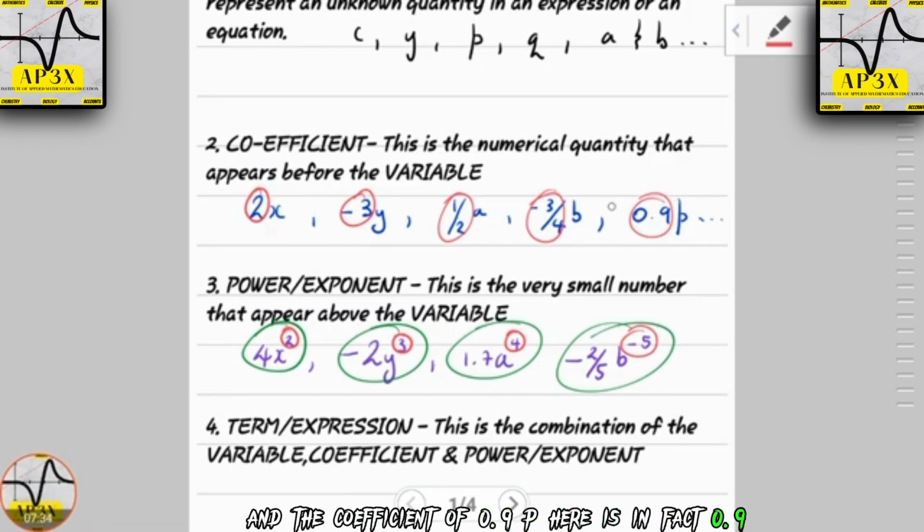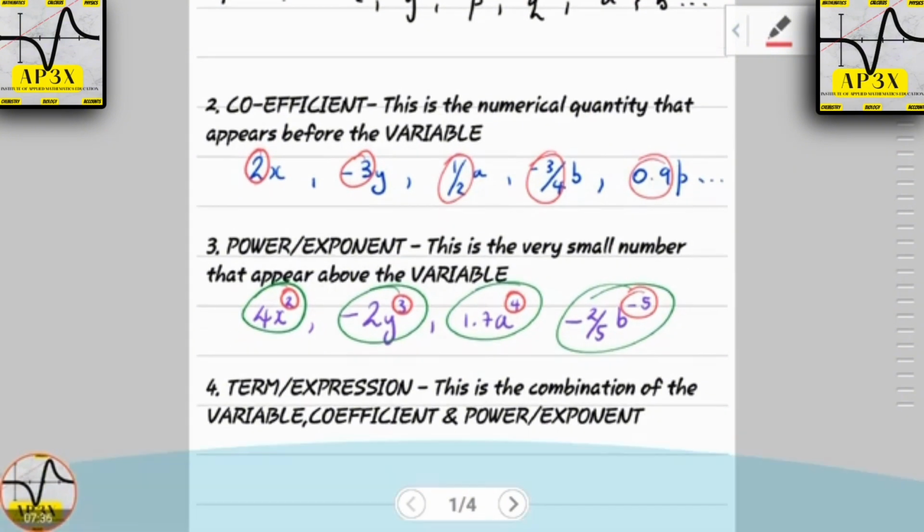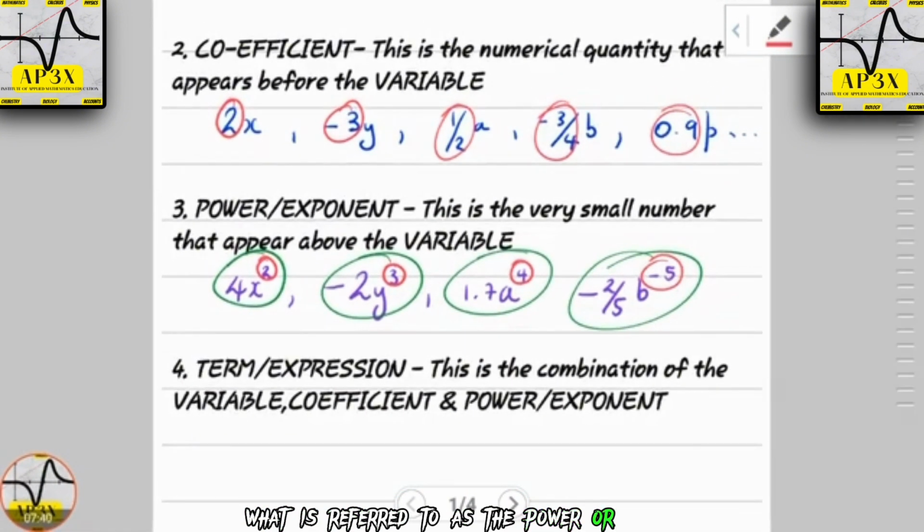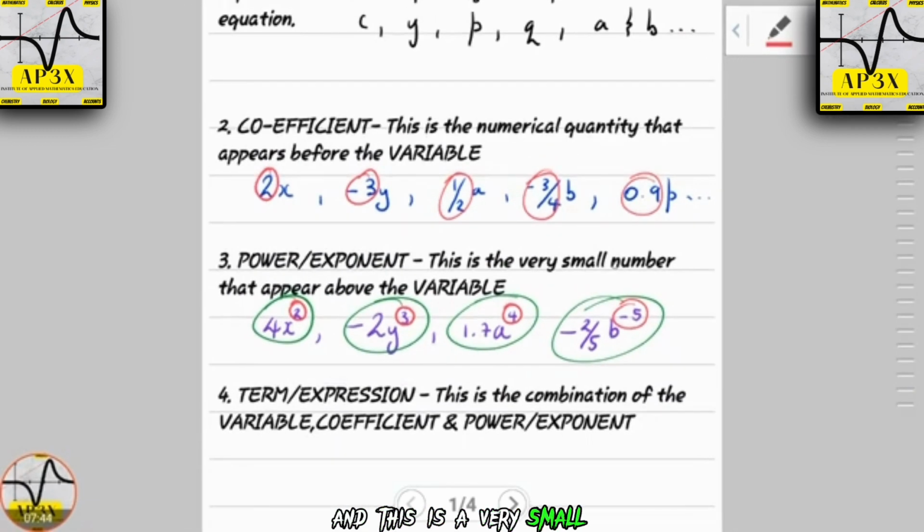Next, we're going to be looking at what is referred to as the power or the exponent. And this is a very small number. Small not in terms of quantity but in terms of its size on paper. We usually find this at the top right-hand side of the variable, a very small number that appears above the variable.